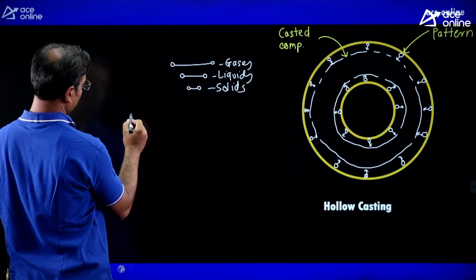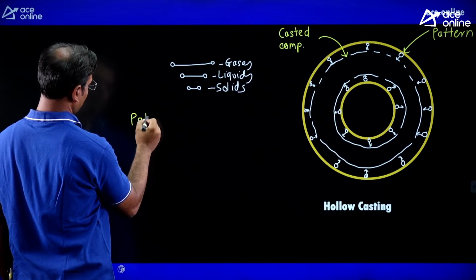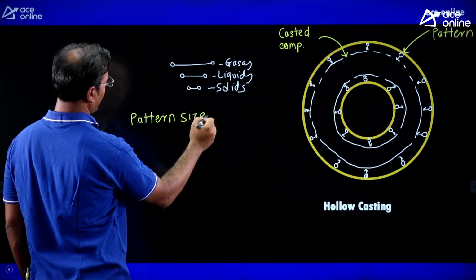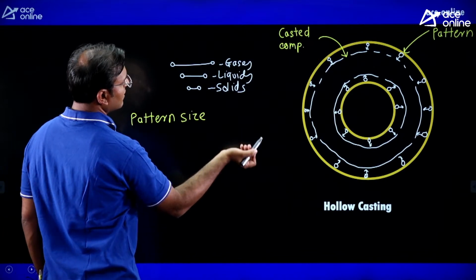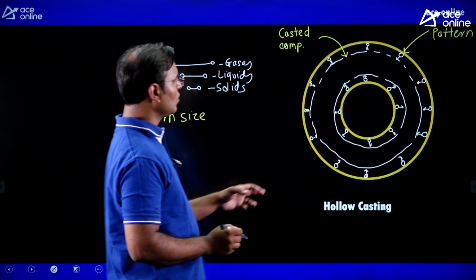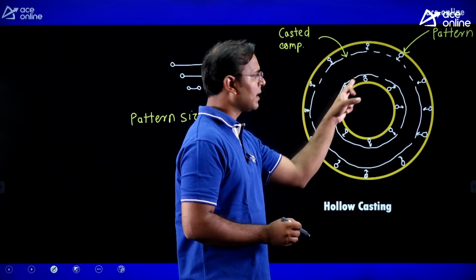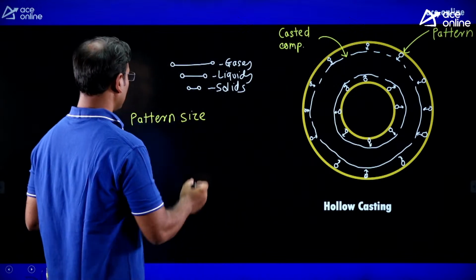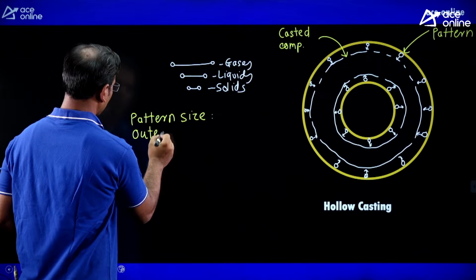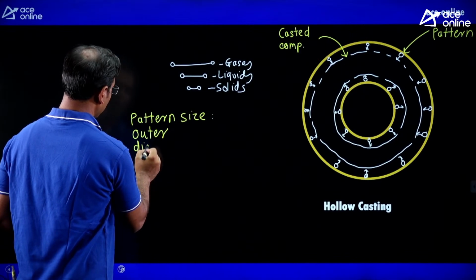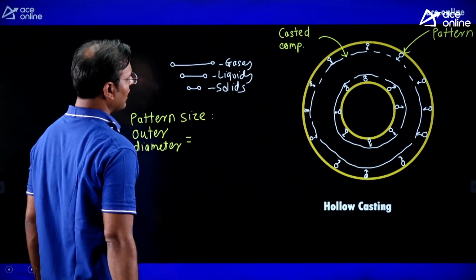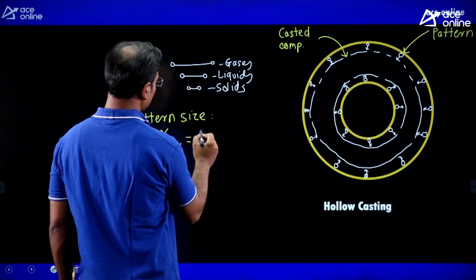Pattern size is equal to... the pattern size we have to calculate, and we have two cases, outer diameter and inner diameter. If we have to calculate the outer diameter of the pattern, what can we take?